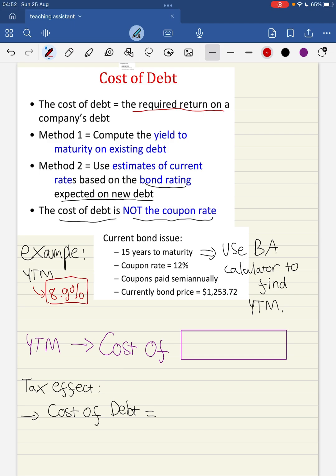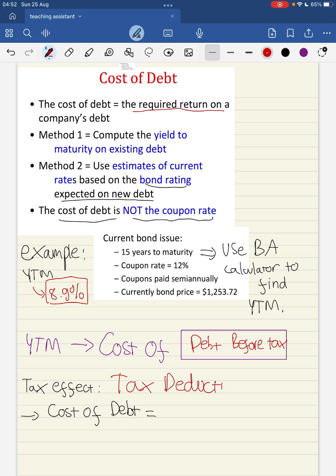So we just computed the YTM. Will this one be the cost of debt? Yes, it is the cost of debt. But what kind of debt? It's the cost of debt before tax. Before tax. What do I mean? So the debt is tax deductible.